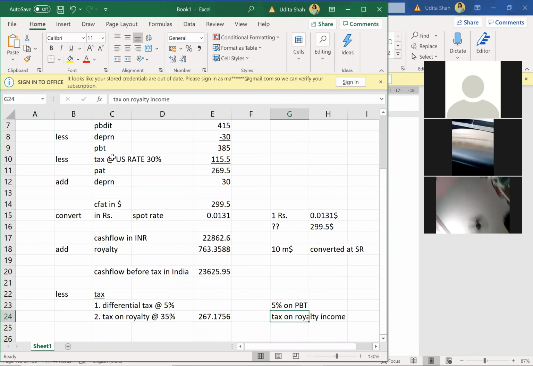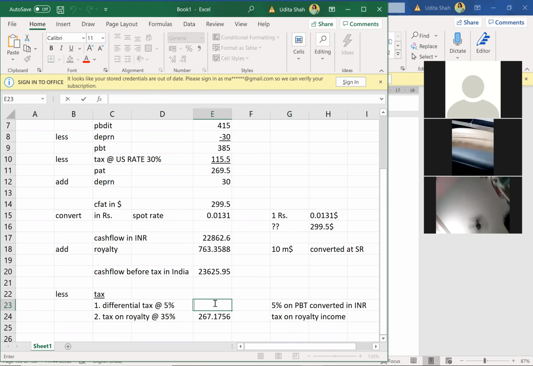So PBT 385, this 385 was taxed at 30%, and this 385 should have been taxed at 35%. So differential tax of 5% will not be on cash flows in INR. This differential tax of 5% is on PBT, but PBT is in US dollars, so PBT converted in INR.